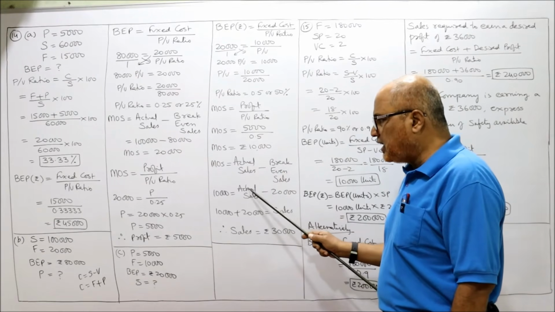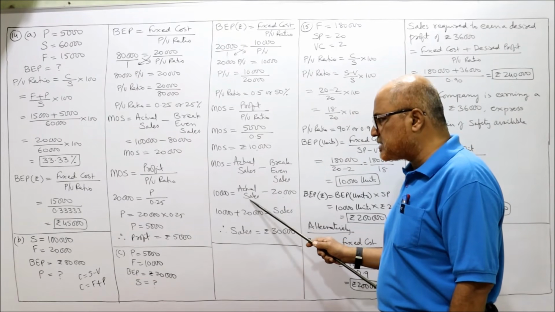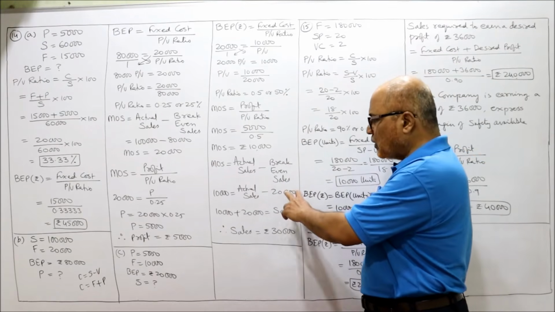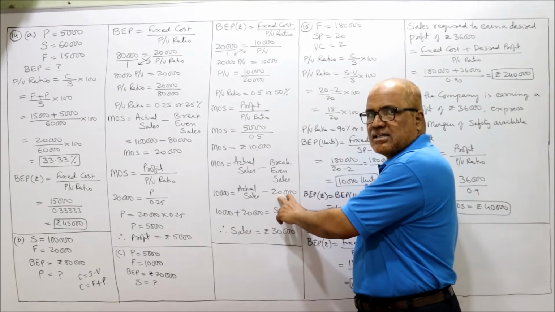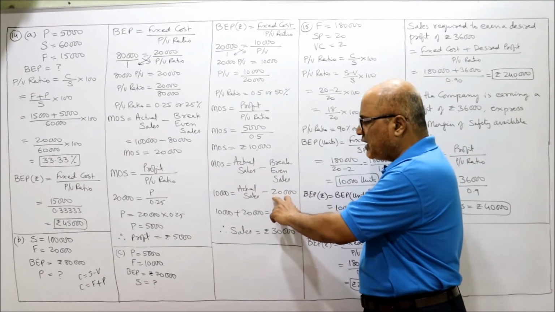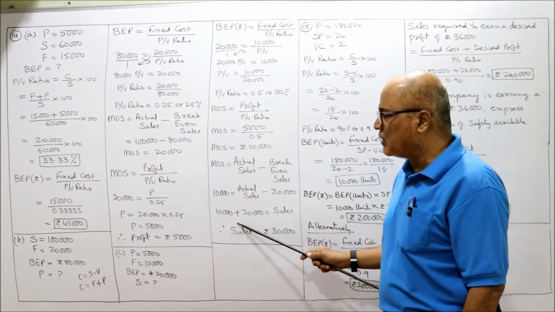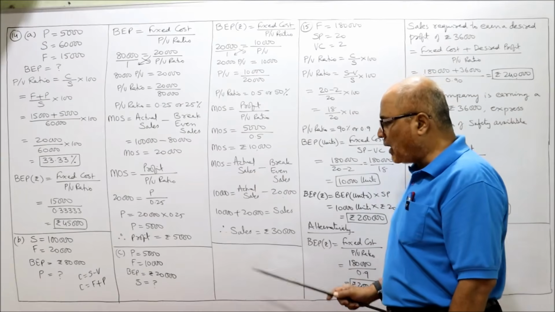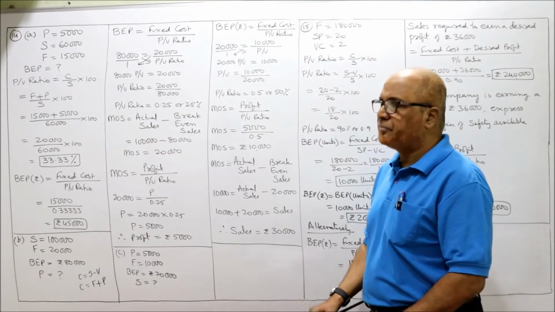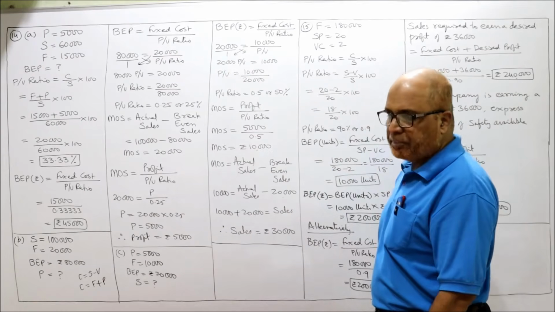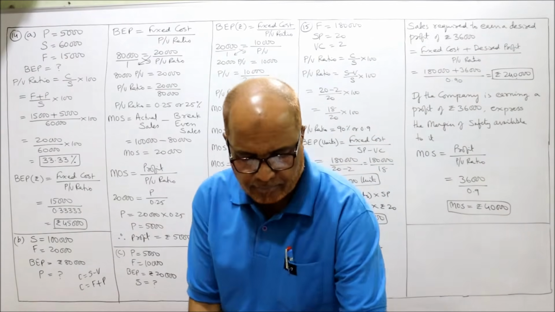Now keep this actual sales on RHS and take this 20,000 to LHS. Right now this 20,000 is on RHS, right hand side. If you want to take it to LHS, minus 20,000 will become plus 20,000. So 10,000 plus 20,000 is equal to sales. So actual sales are 30,000. That's all. So 14th problem A, B, C, 3 bits we have completed.